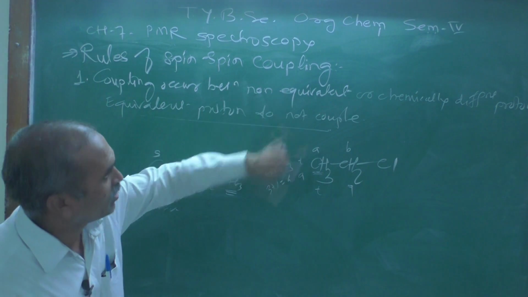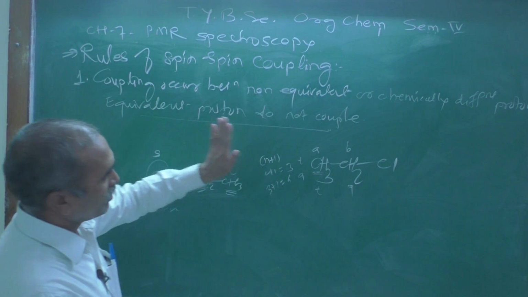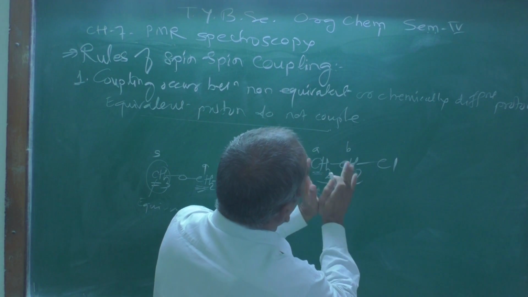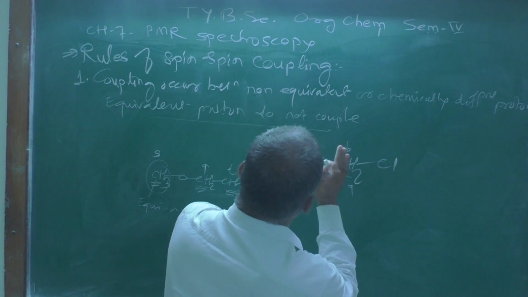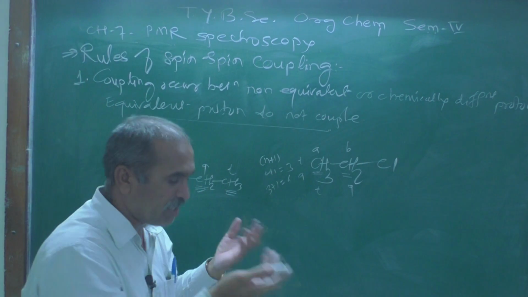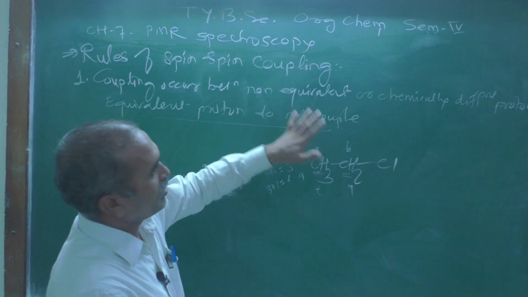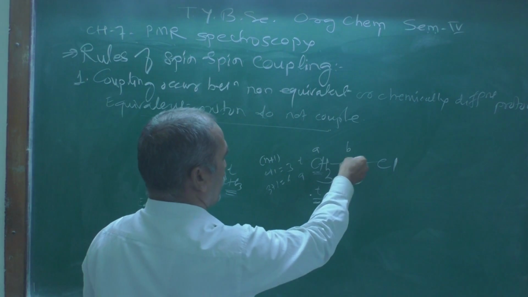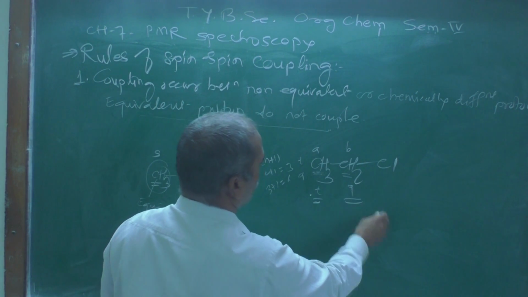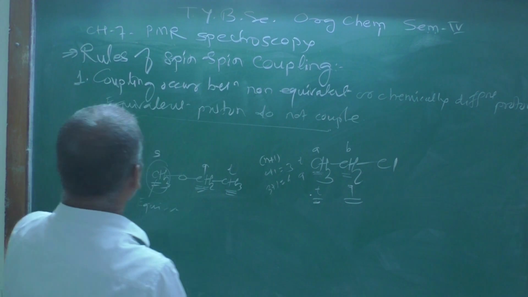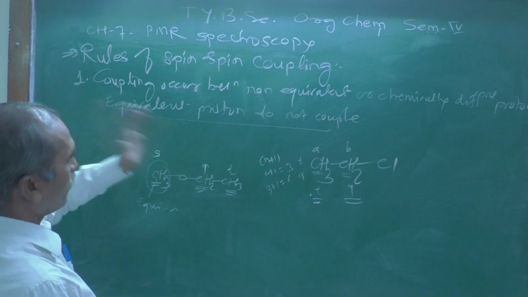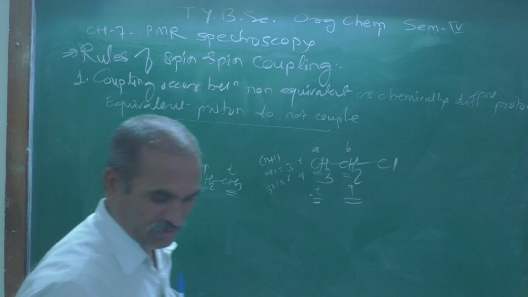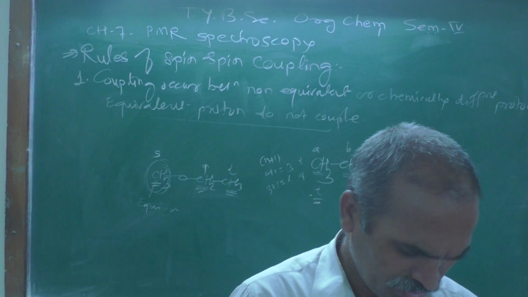Coupling occurs between non-equivalent protons, because this proton and these protons are chemically different. They are non-equivalent protons, and therefore they get coupled to each other, and we get splitting of the pattern. It produces a triplet, and this has three neighbors, and therefore it gives you the quartet. Equivalent protons do not couple, meaning these protons do not couple with each other, and that is the reason. So I hope you understood rule number one.